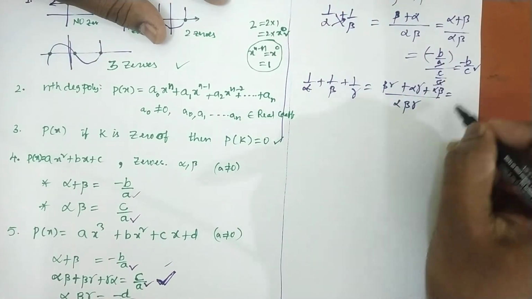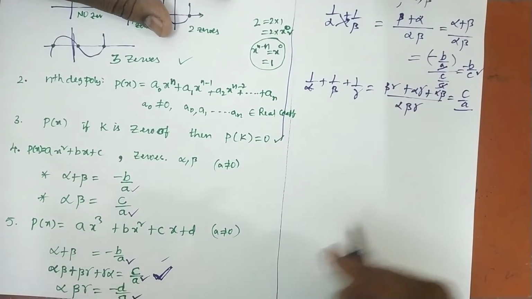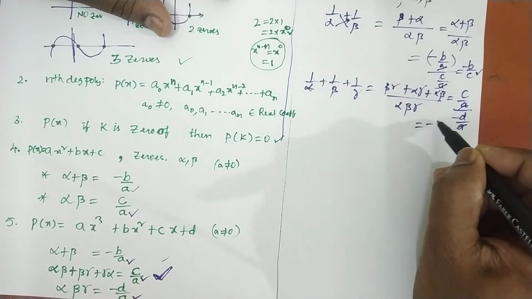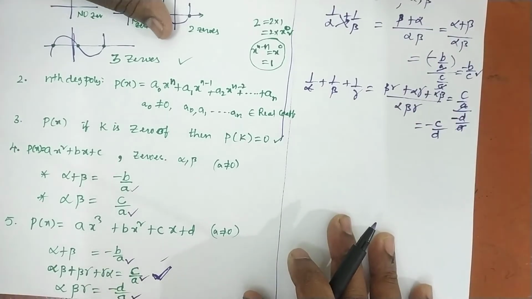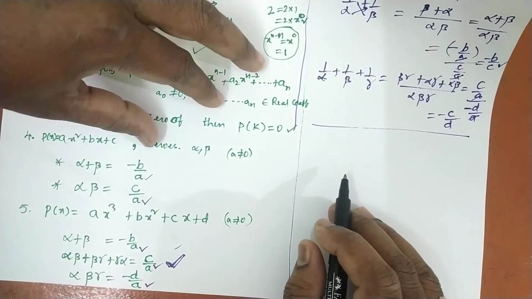So you can write here c by a divided by alpha beta gamma, which is equal to minus d by a. So a gets cancelled, we'll get minus c by d. Though there is a minus in the denominator, you can take it to the numerator also, minus of c by d. So that's it. That is very important.